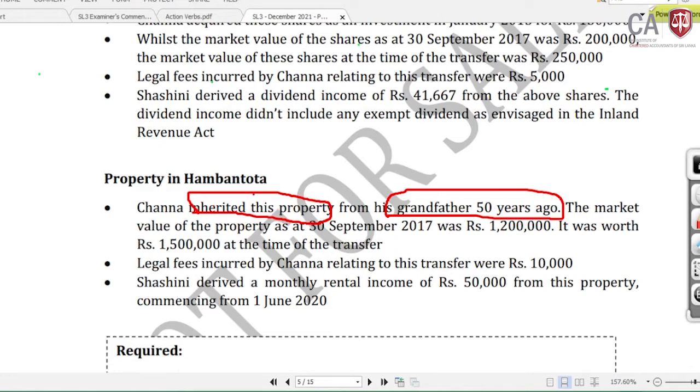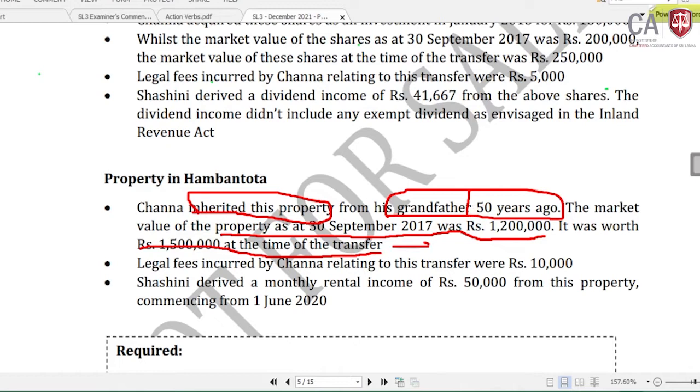The market value of the property as at 30th September 2017 was rupees 1.2 million. Fifty years ago means obviously this property was obtained prior to 30th September 2017, and it was worth rupees 1.5 million at the time of transfer.